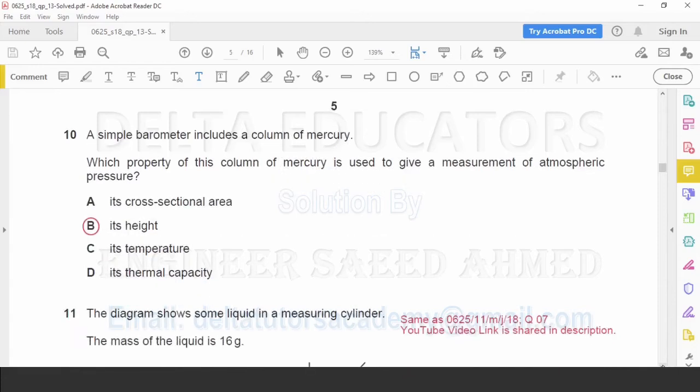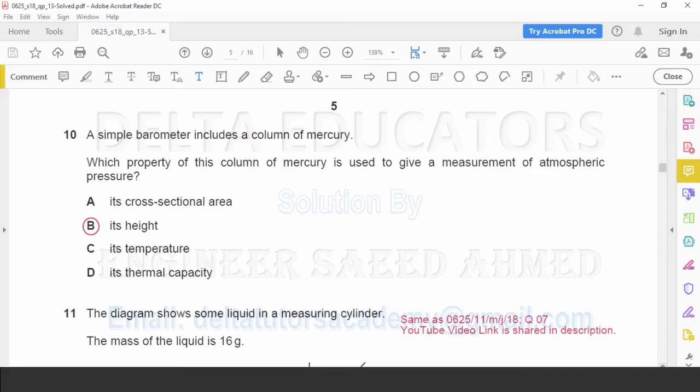Question number 10. A simple barometer includes a column of mercury. Which property of the column of mercury is used to give a measurement of atmospheric pressure? Option A, its cross-sectional area. B, its height. C, its temperature. Option D, its thermal capacity. Here correct option is option B, its height.